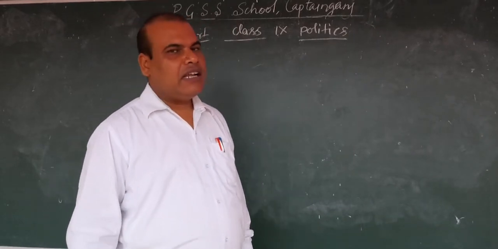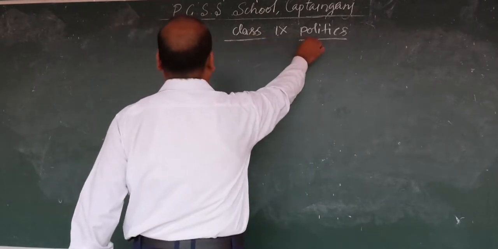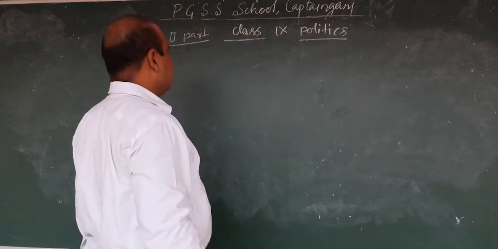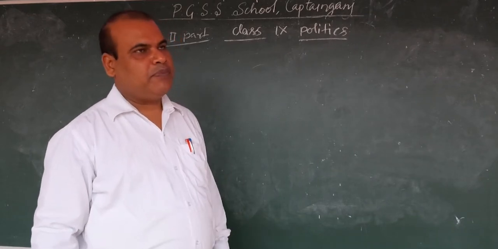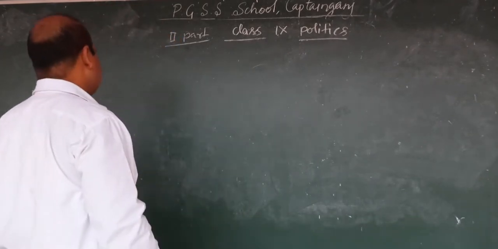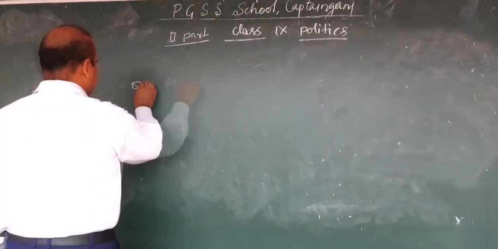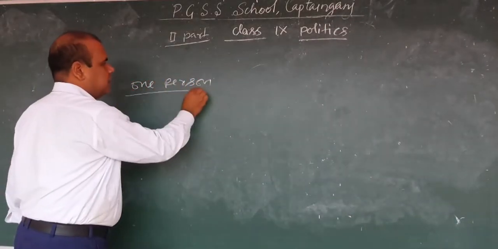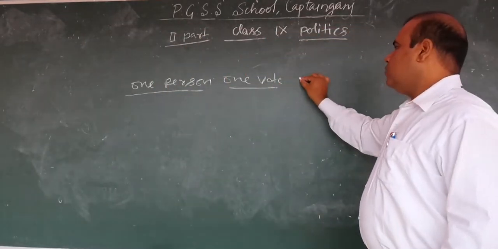Students, earlier I taught you the first chapter of class 9 politics, first part, and you were reading about the features of democracy. Next feature of democracy: one person, one vote, and one value.